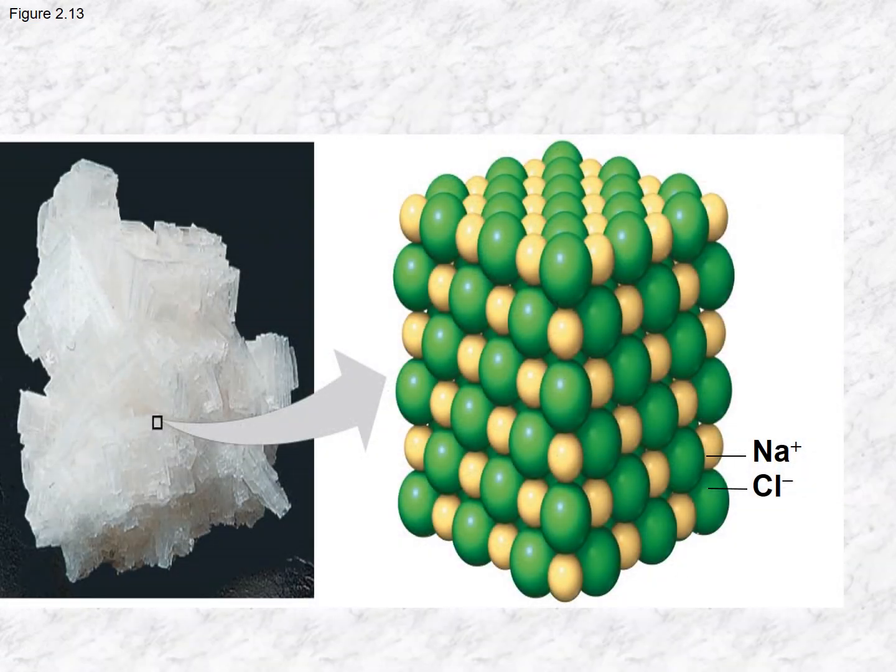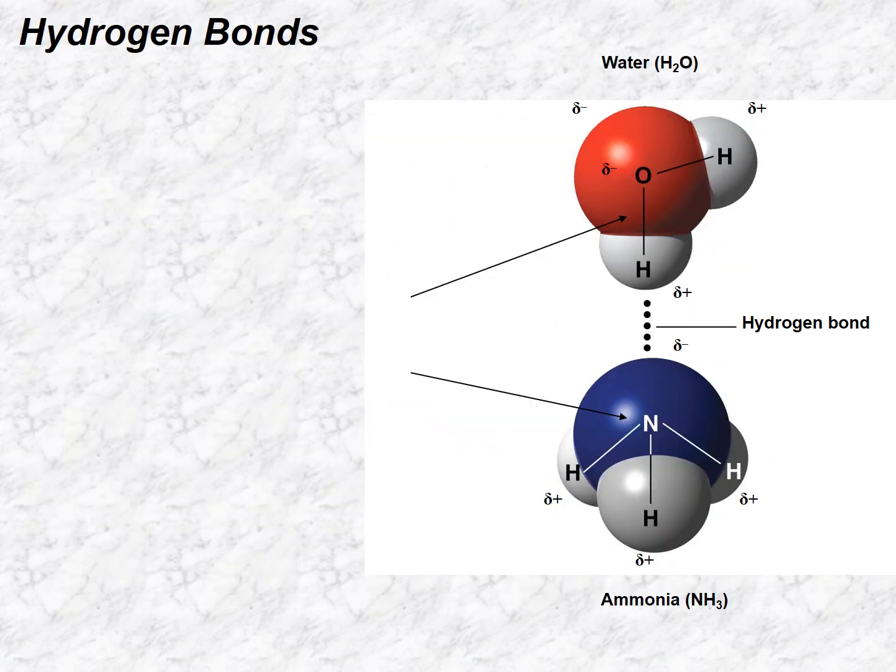This creates salts, right? So when two oppositely charged atoms come together, they typically create salts. One example would be sodium chloride. Now, hydrogen bonds are another form of interaction. Hydrogen bonds occur between molecules, not within molecules.